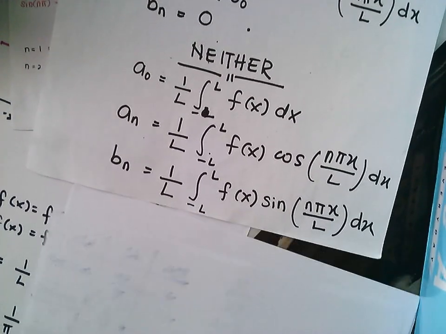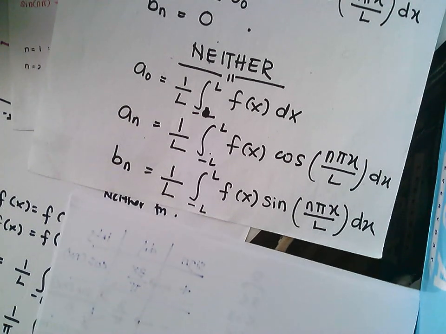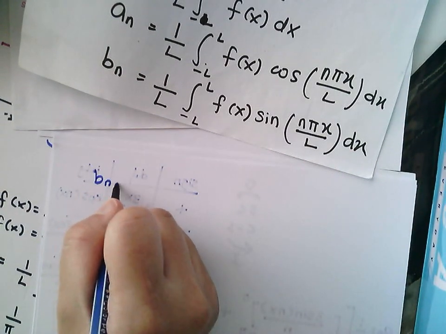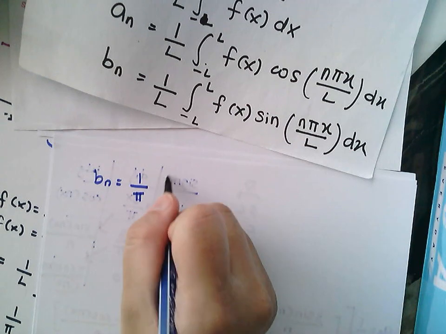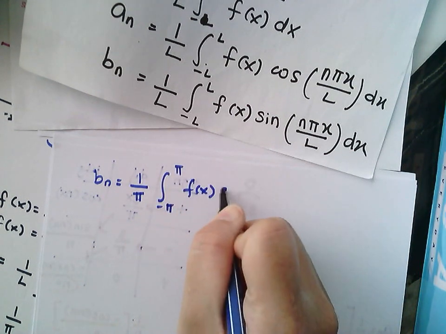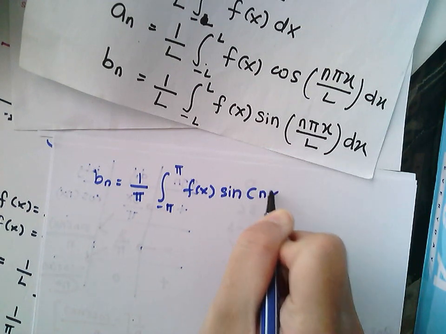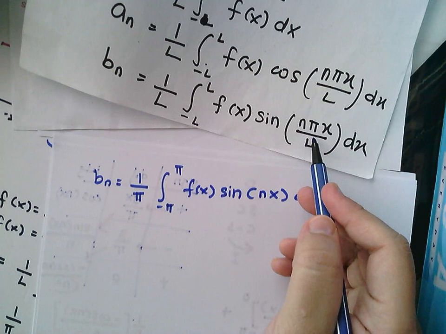So therefore your bn is equal to 1 over pi, since your l is equal to pi, integral from negative pi to pi of f(x) sine nx dx. Because your l is equal to pi, you can cancel out.